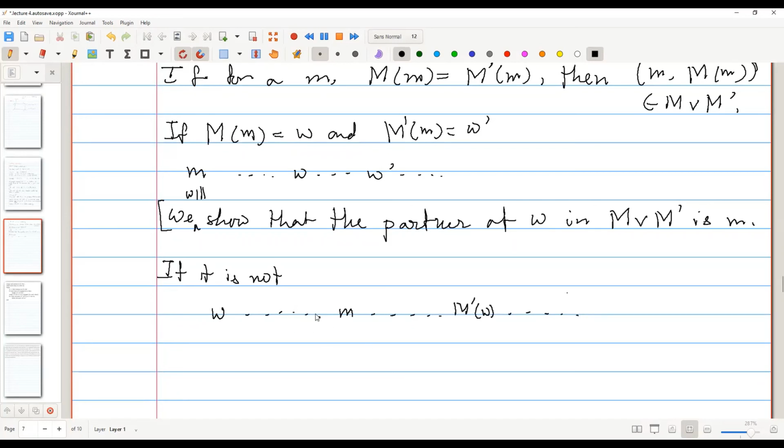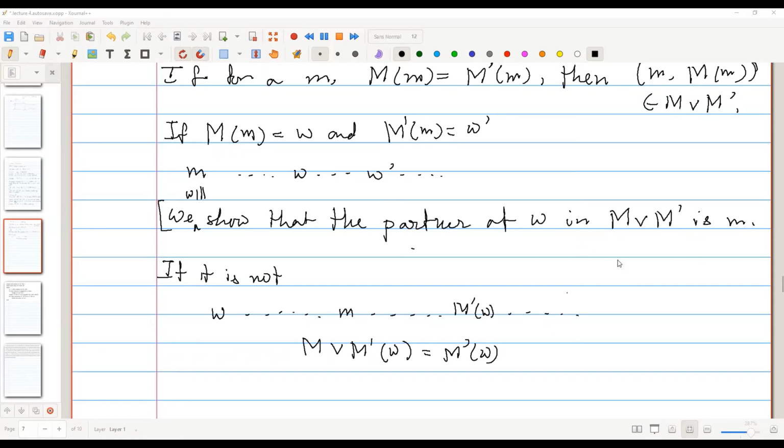Because if it is opposite, then the join, in this case, M or M prime of W is basically M prime of W. We want to show that the partner of W in M join M prime is small m.